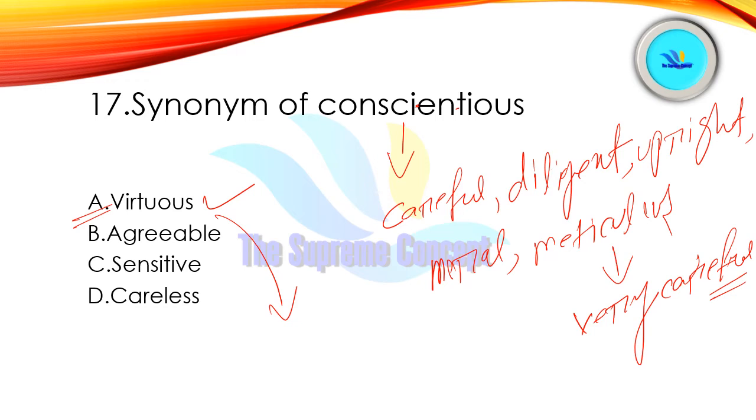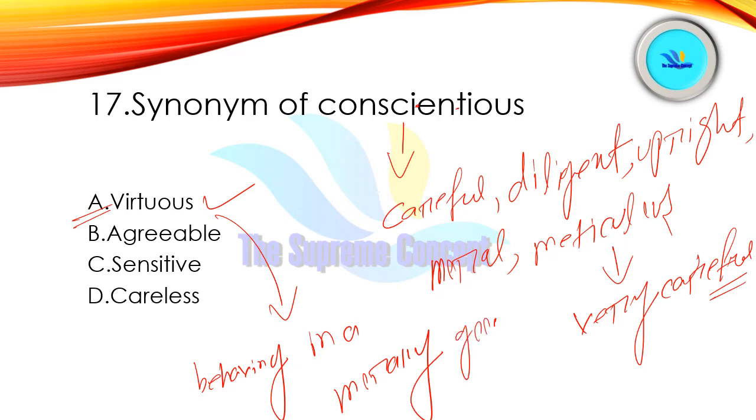Let me write it for you. Behaving in a morally good way. Behaving in a morally good way, right? Or we can say upright. So yeah, option A is the correct answer here.